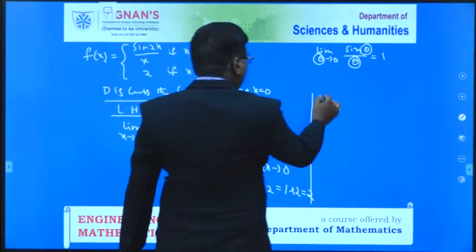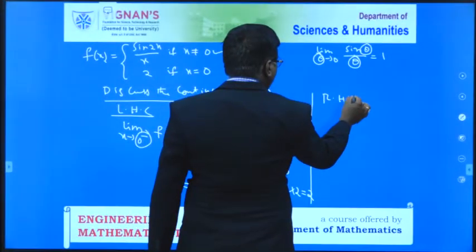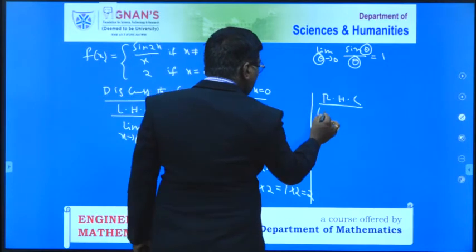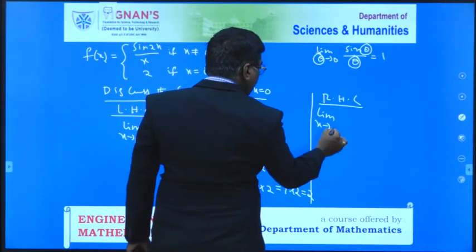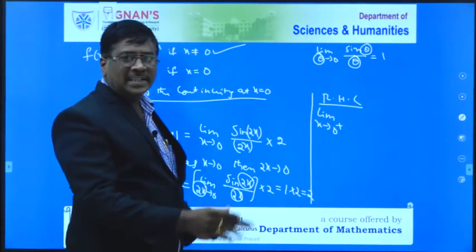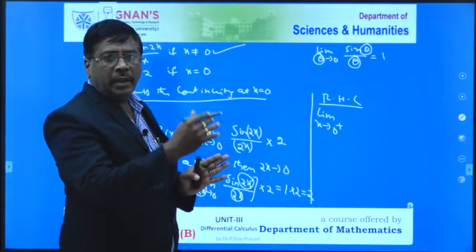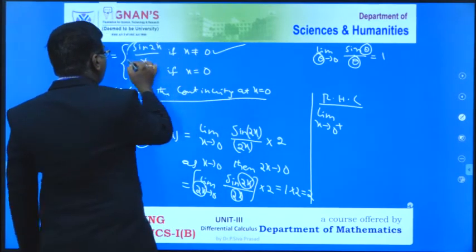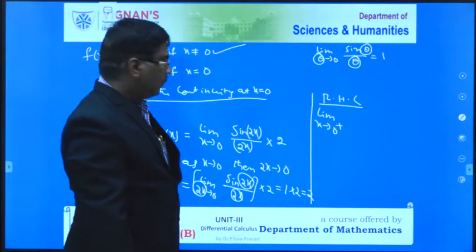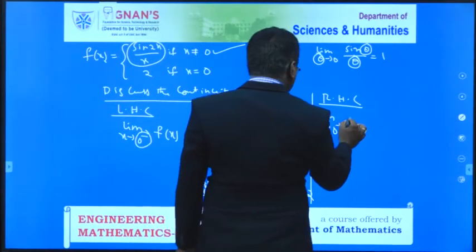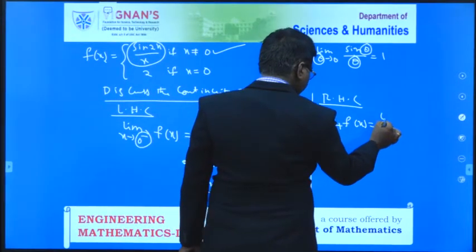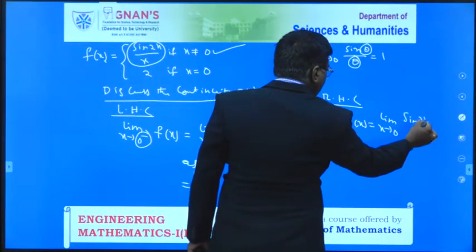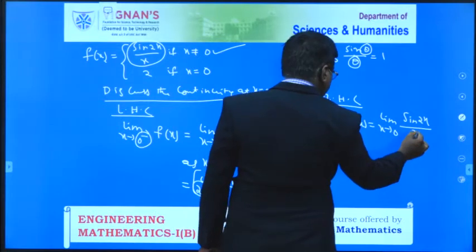Now, in a similar way, you have to do the right hand continuity also. So that is limit of x tends to 0 plus. 0 plus is nothing but the values which are greater than x. So in that case, the function f of x is defined as sine 2x by x. Therefore, this is f of x equal to limit of x tends to 0. Again, you have to take sine 2x by x.